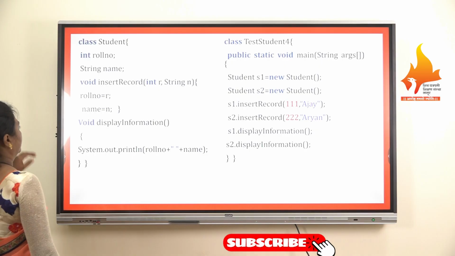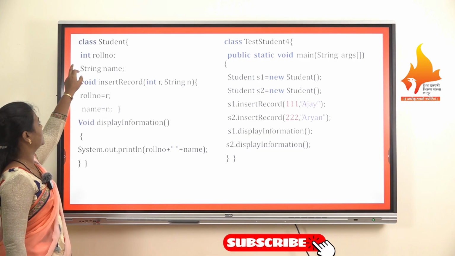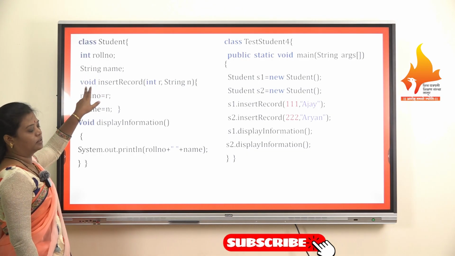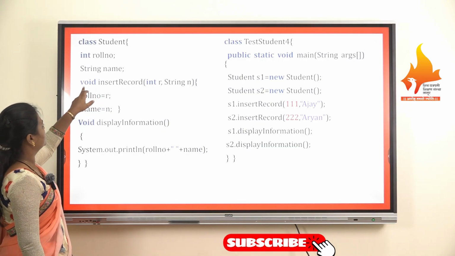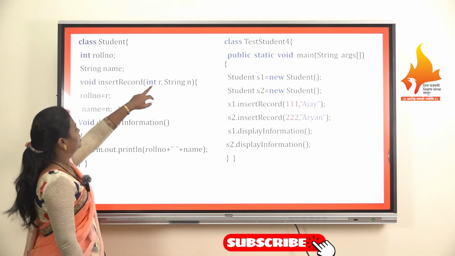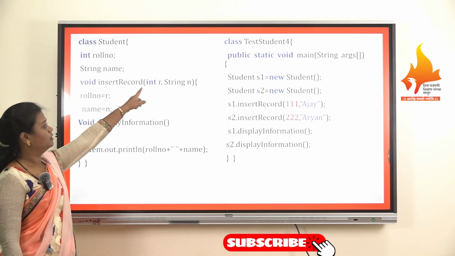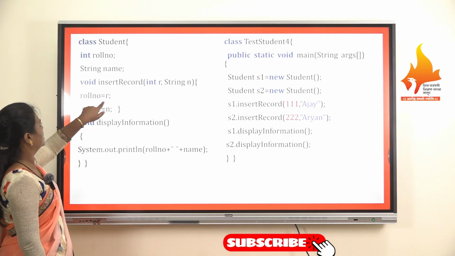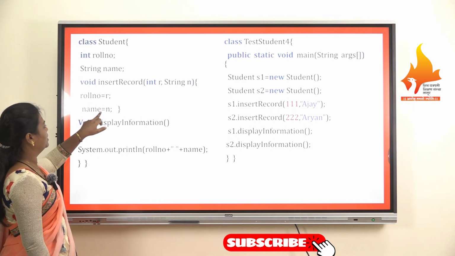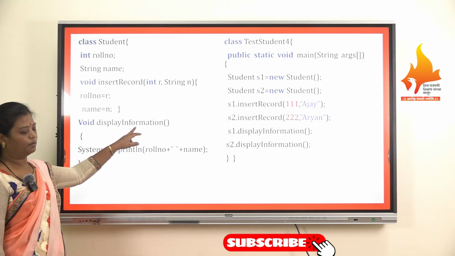Now again class Student, here also we have declared the same fields: integer rollno, string name. Now here we have taken the method void insertRecord(int r, String n). These are the variables associated with the class Student in the insertRecord method. So rollno is going to be assigned the value of r, and name is going to be assigned the value of n. Then void displayInformation, this is the second method.